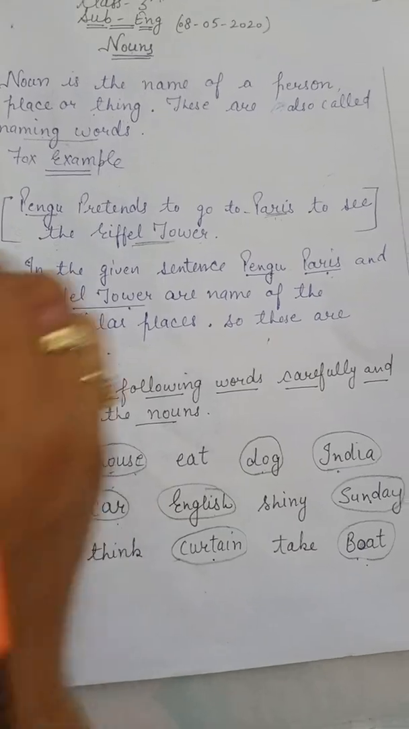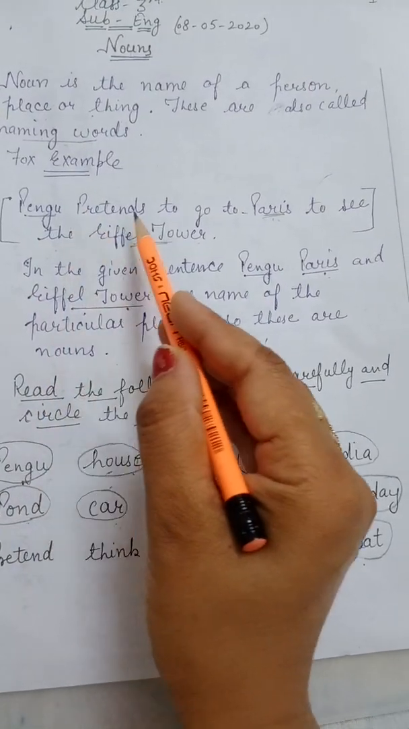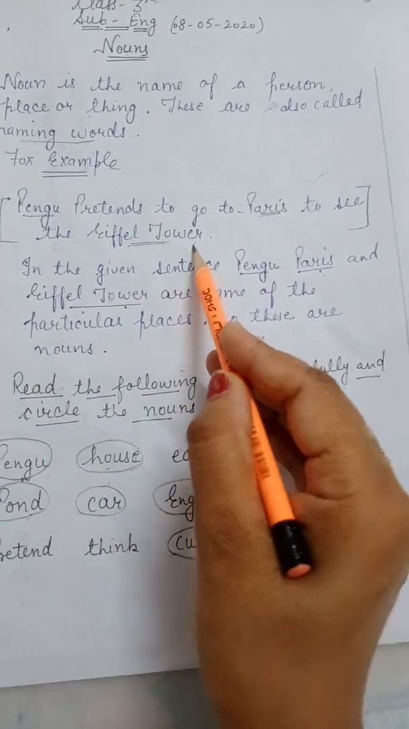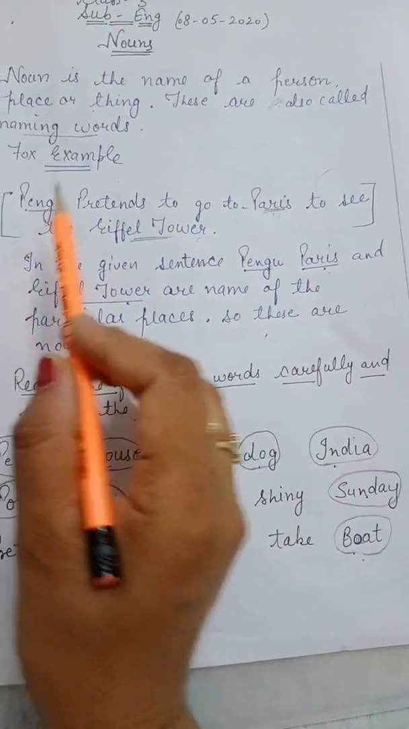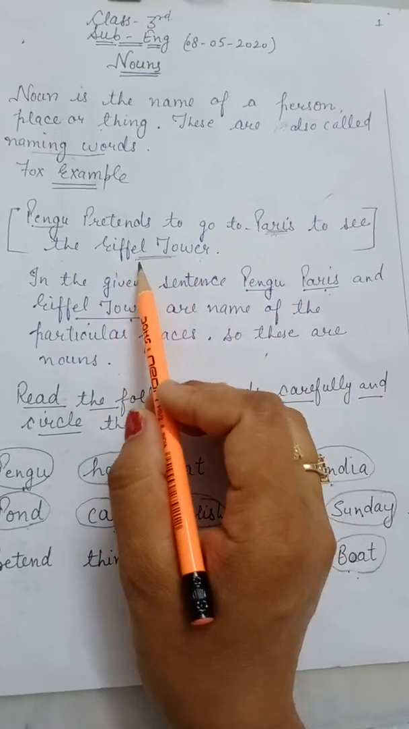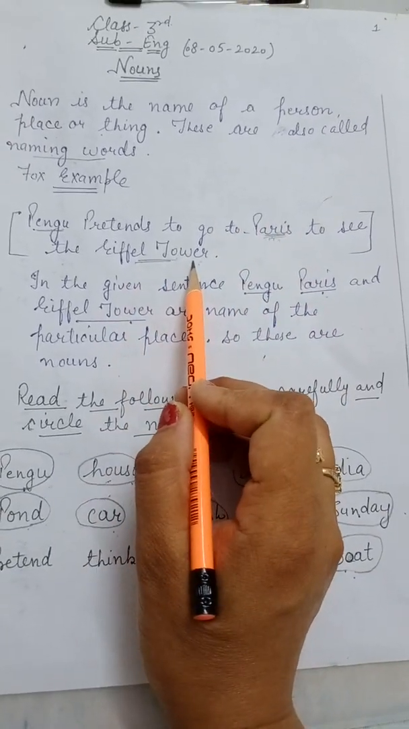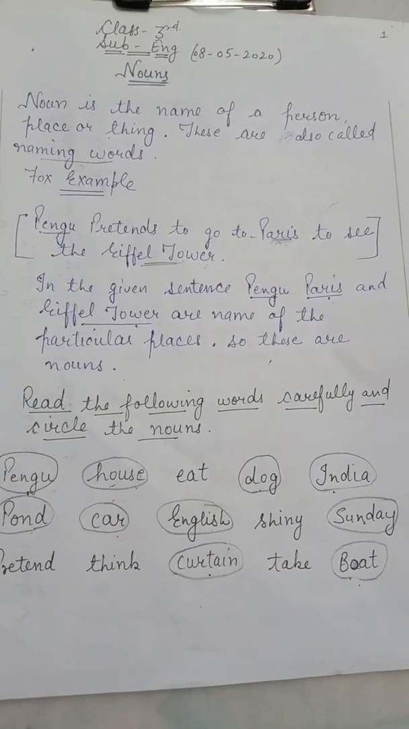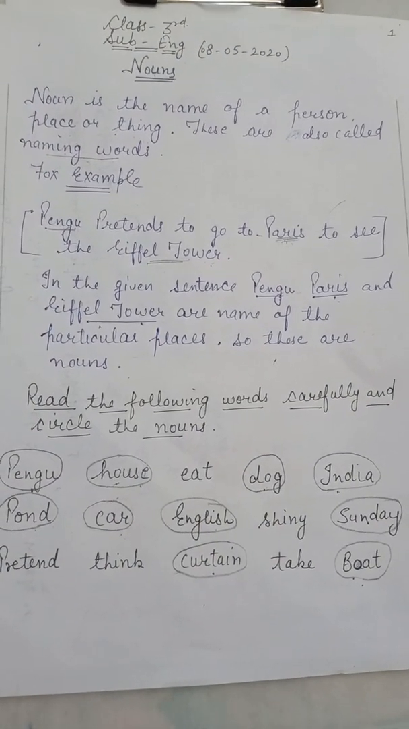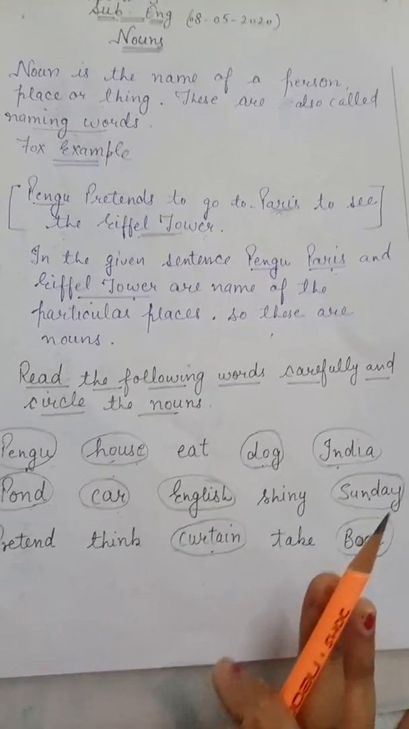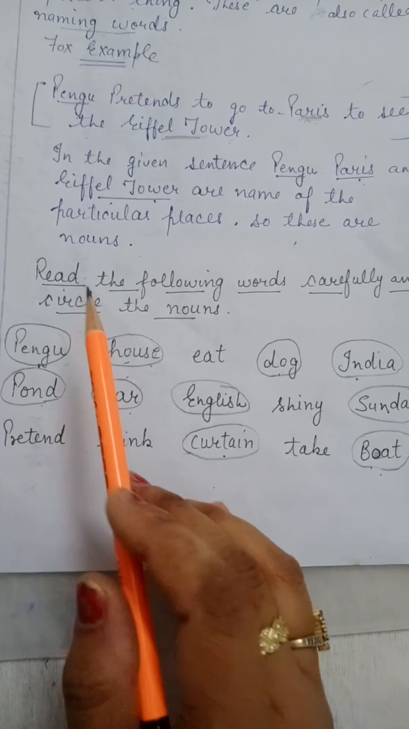We have one example here. Pangu pretends to go to Paris to see the Eiffel Tower. Here, Pangu is a noun, Paris is a noun because this is the name of a place. Eiffel Tower is the name of a place. So, these are all particular names of places. So, these are nouns.